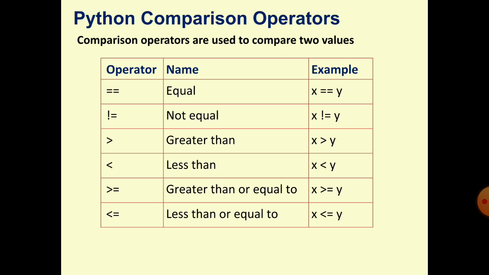Greater than or equal to: the value of x is greater than y or equal to y, not to be less than y. So x is 5 and y is 5, so here the result will be true, because x is not greater than y but equal to y, both are 5, so it will be true. The same as less than or equal to y, also true. The value of x is less than y or equal to y, not to be greater than y, meaning the value of x must be less than or equal to y, not greater than y, then it will return true.